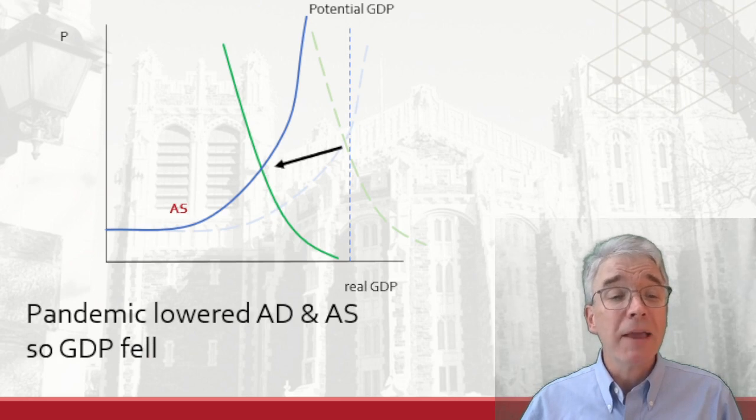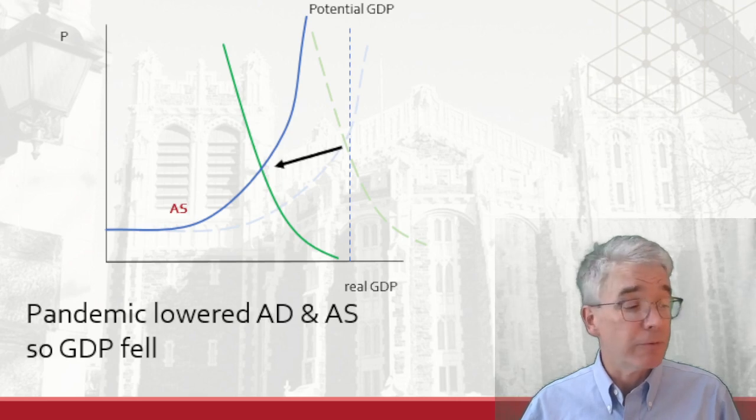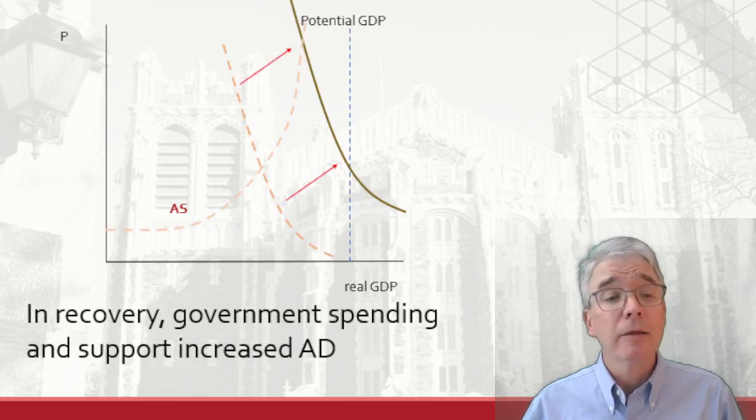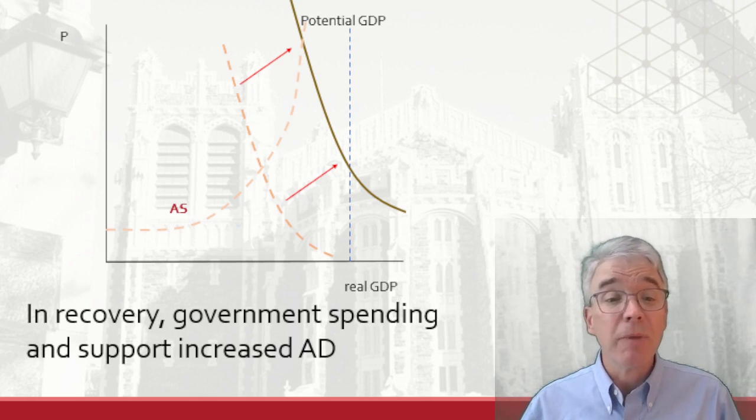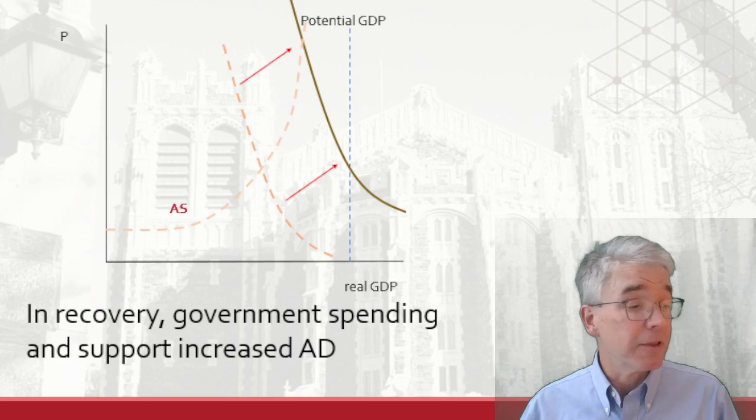Both aggregate demand and aggregate supply falling, GDP fell a lot. It was the biggest, quickest decline in GDP we've seen in the US. We had a very sharp recession. Fortunately, it was also very short because the government stepped in and made some tremendous efforts to give people money. It allowed them to spend more money, and that increased aggregate demand. It pushed aggregate demand significantly outwards.